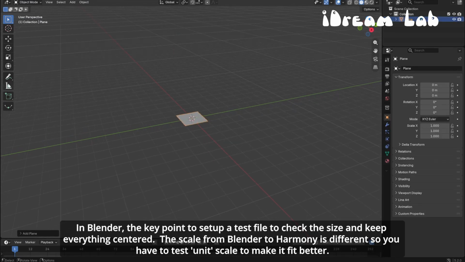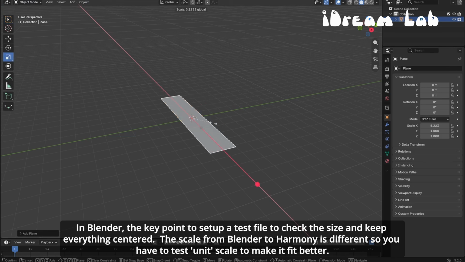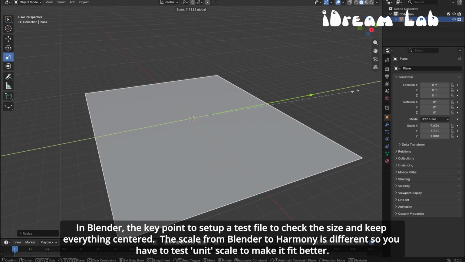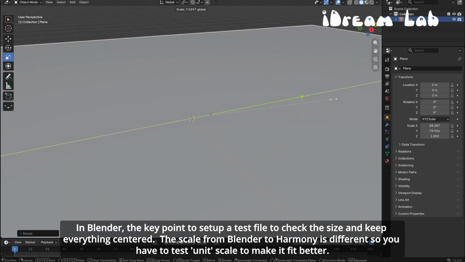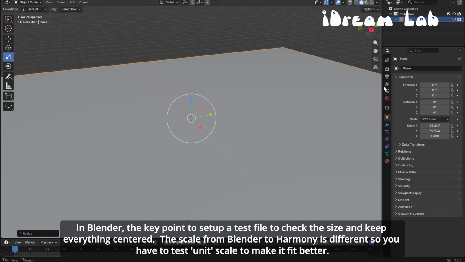In Blender, the key point is to set up a test file to check the size and keep everything centered. The scale from Blender to Harmony is different, so you have to test the unit scale to make it fit better.